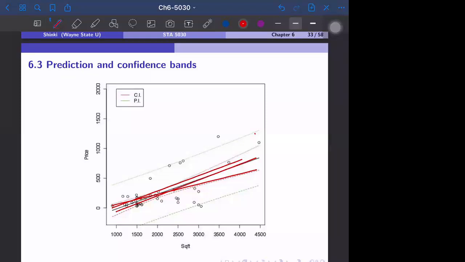For the prediction band, you can see we only have one observation out of the band, and there are probably maybe 50 points. So it's pretty good. Oh, maybe 2 points outside of the range and 1 on the boundary. If there are 50 observations, it's reasonable to expect that 2.5 observations are outside of the prediction band.